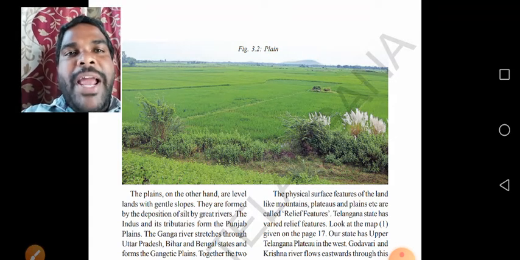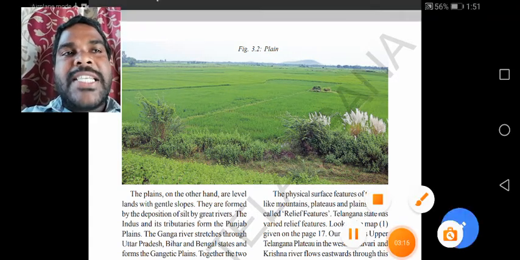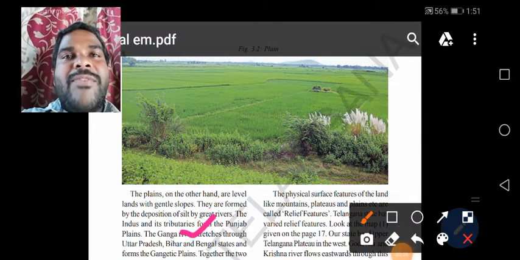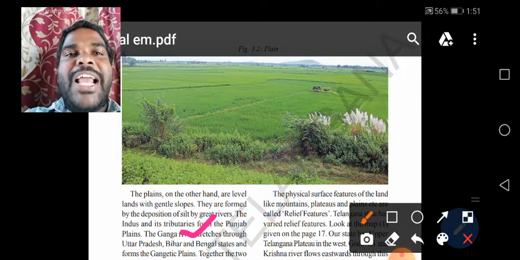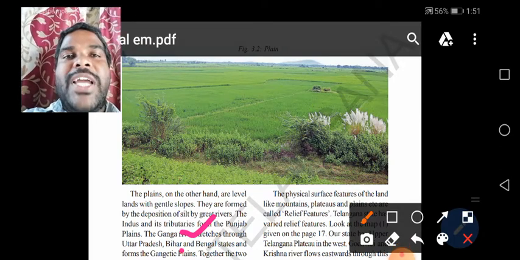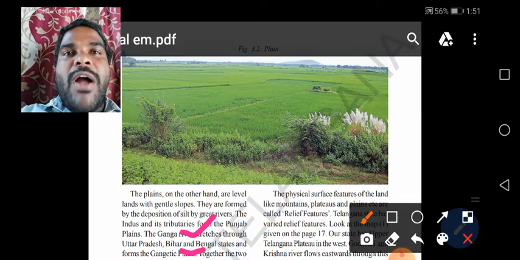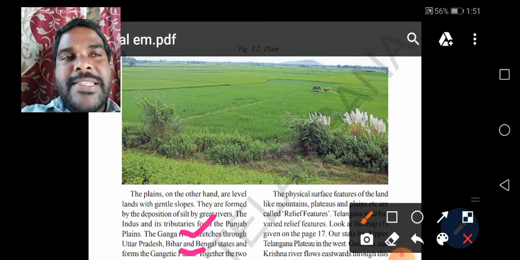We already explained the Gangetic plains, which are formed by the Ganga river. The Ganga river flows through Uttar Pradesh, Bihar, and West Bengal and forms the Gangetic plains together. The two rivers form the large plains in India that are called the Indo-Gangetic plains.